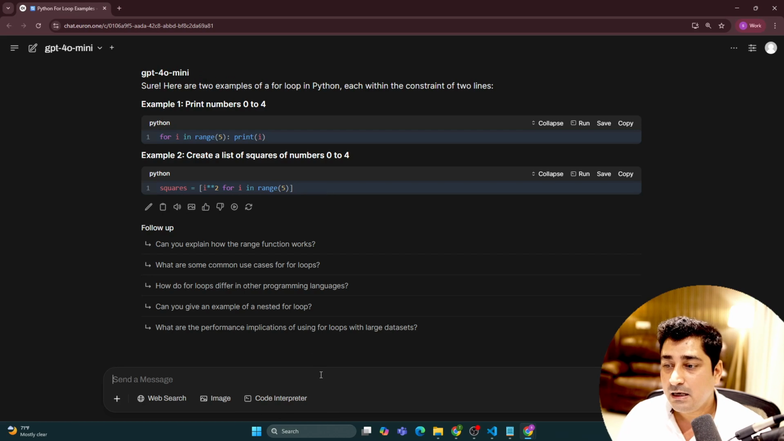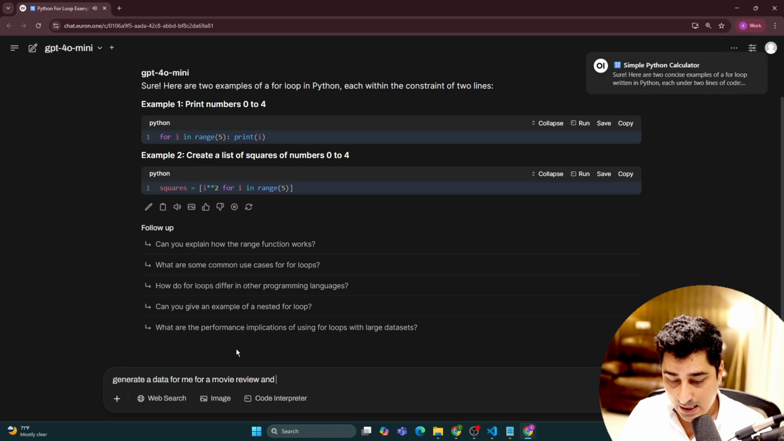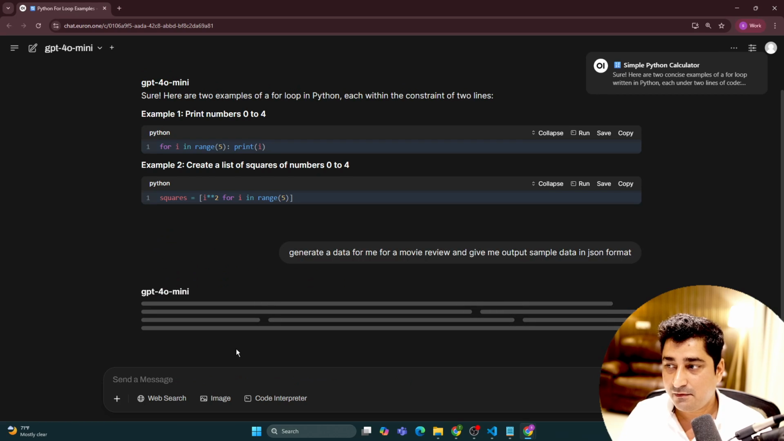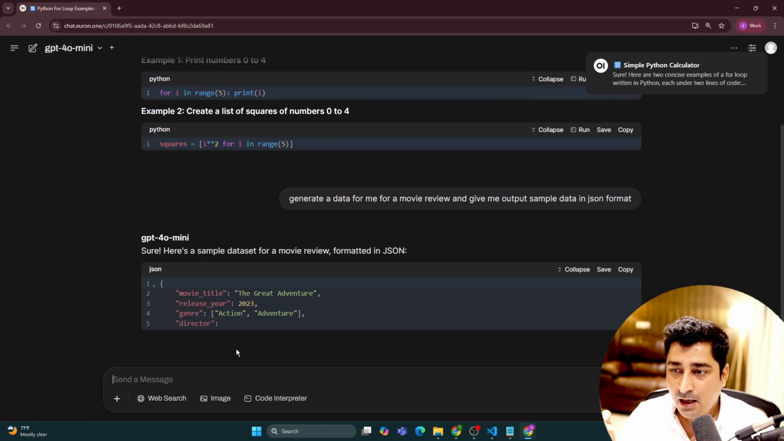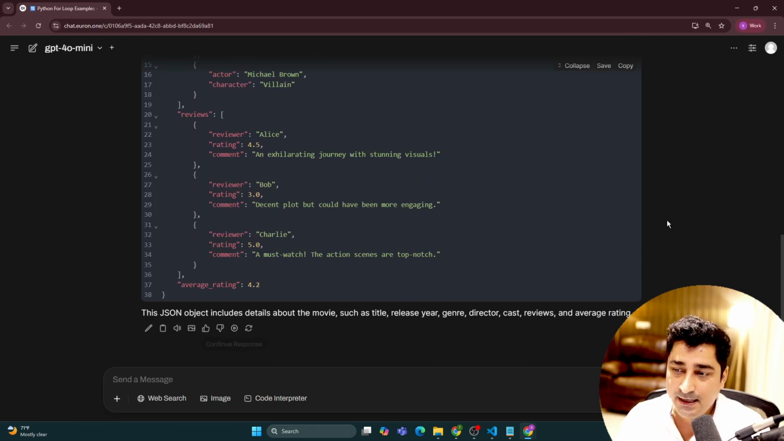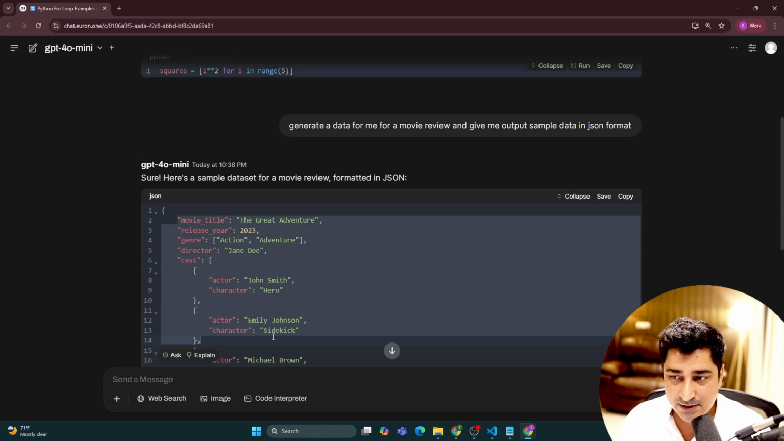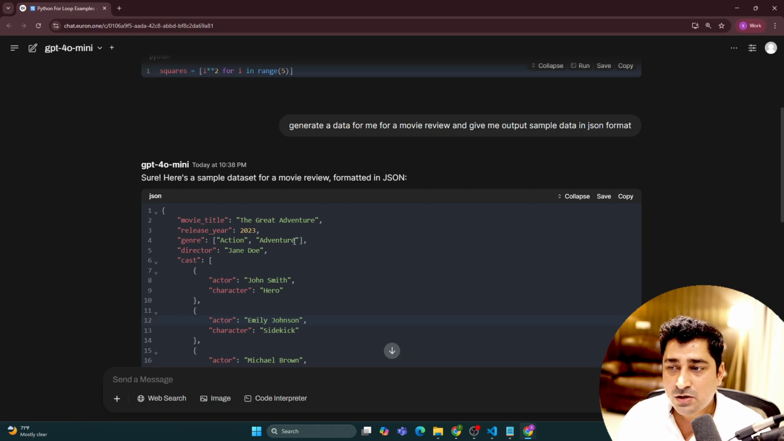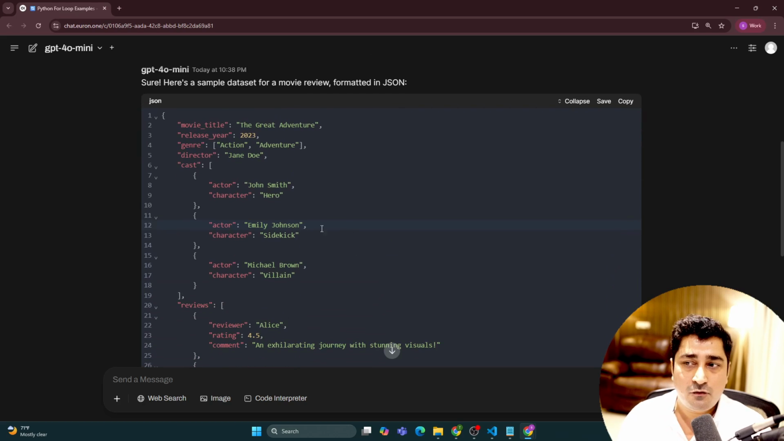As simple as that. Now, generate data for me for a movie review and give me output sample data in JSON format. So I've clearly mentioned that, okay, give me data, but it should be available in a JSON format. And as you can see, it is generating data in JSON format. Simple, right? So this is called output format instruction.